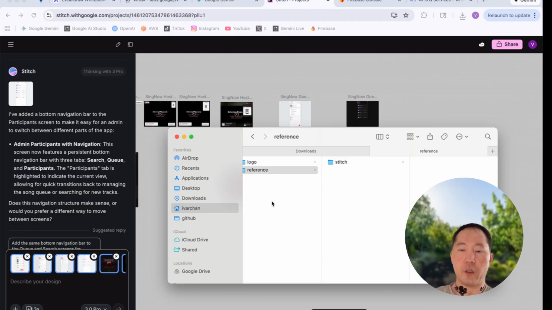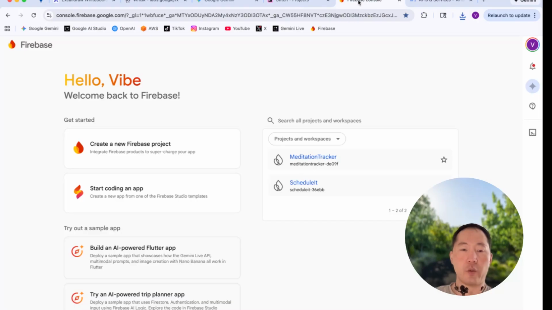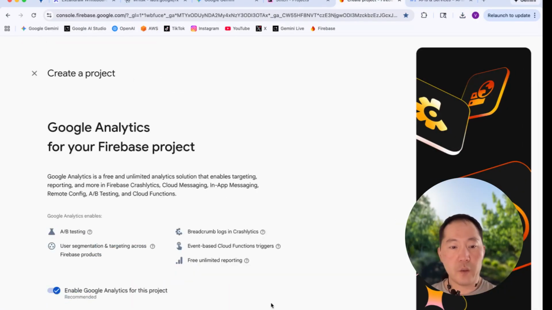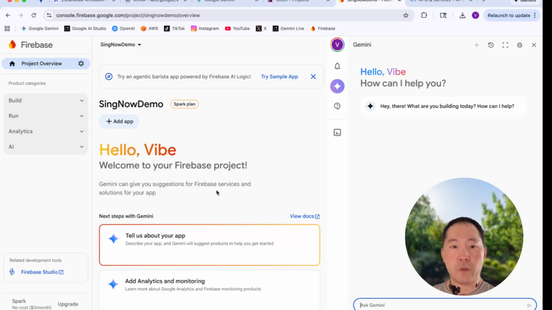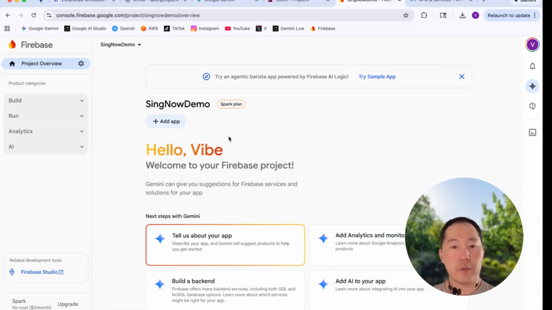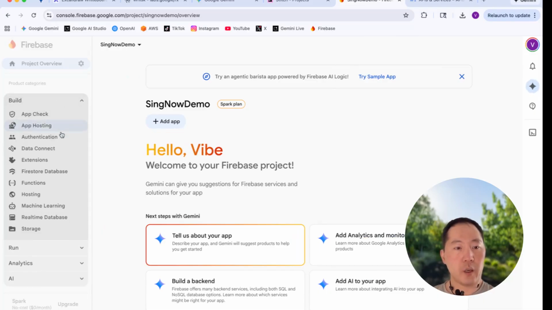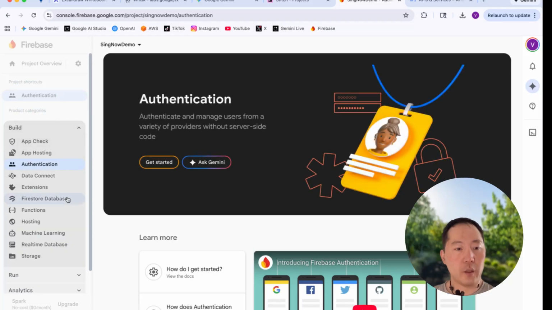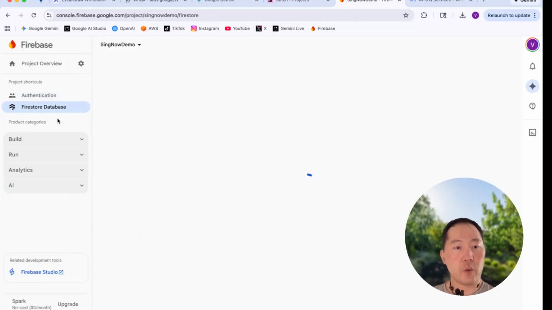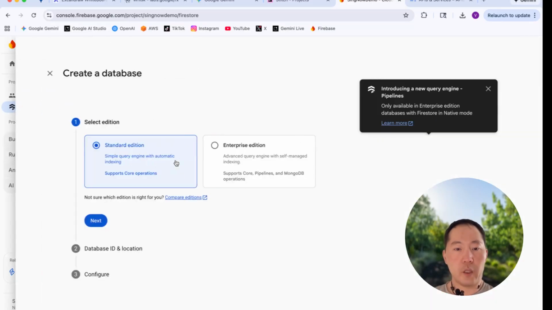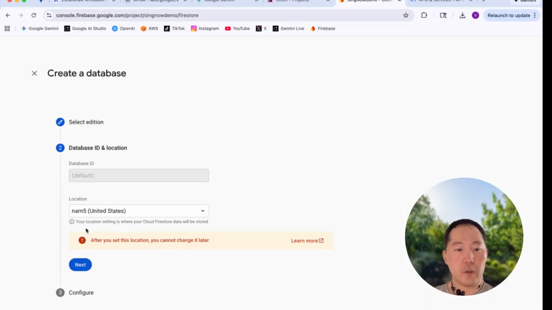Let's see. Okay, let's build the Firebase server part of this project. It's fine. Okay, so we have set up our server-side Firebase project. I'm going to say we need authentication and we need the Firestore database. This is for storing the queue for the karaoke queue. Create database. That's fine.